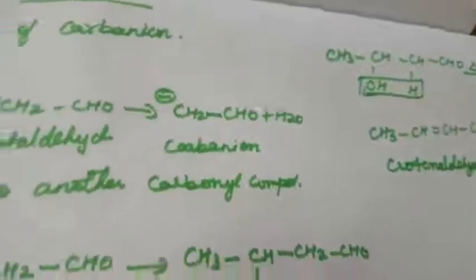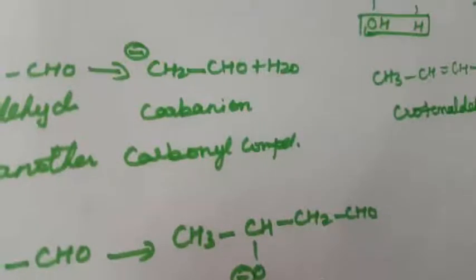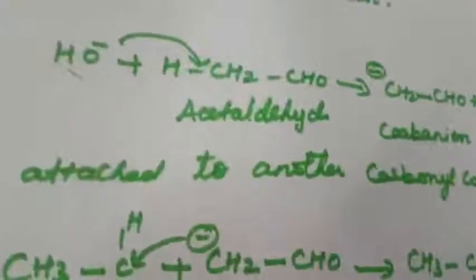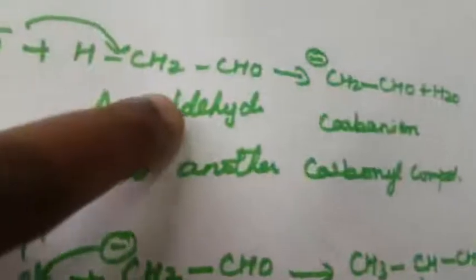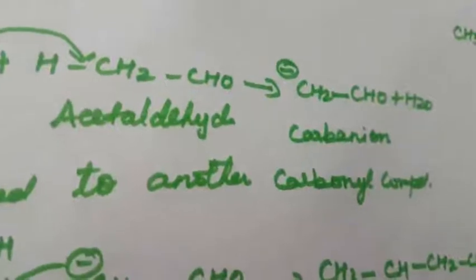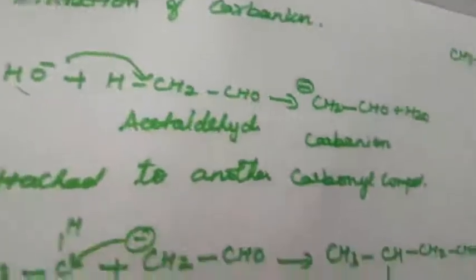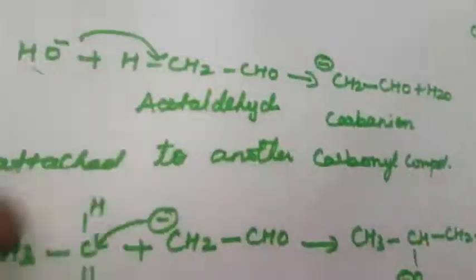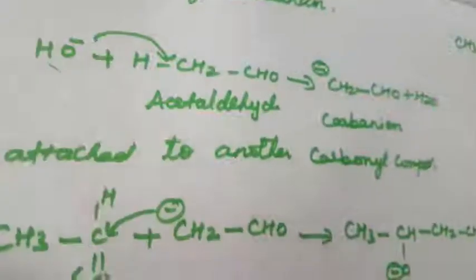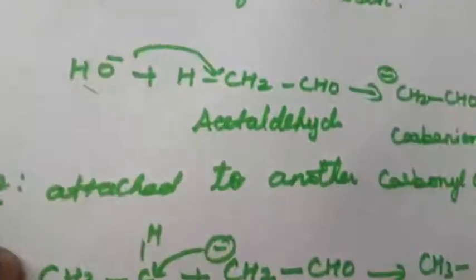Okay, so this is called aldol condensation. Next we are going to see what is meant by cross aldol condensation. Instead of acetaldehyde reacting with acetaldehyde, one aldehyde is linked with another aldehyde compound, and that is called cross aldol condensation. Here the same aldehyde is not reacting in the first and second steps; one aldehyde reacts with another aldehyde. For example, formaldehyde reacts with acetaldehyde.